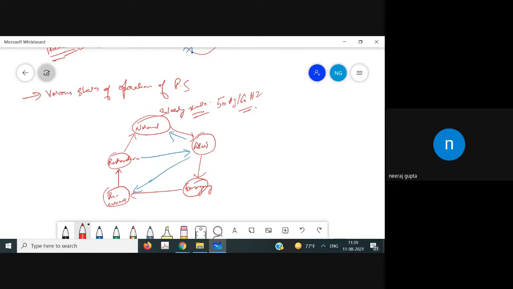In the real world, you have a normal condition for some amount of time, but you can have all the states, because the power system is a dynamic entity.